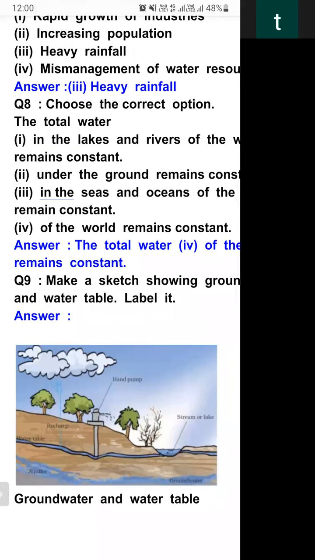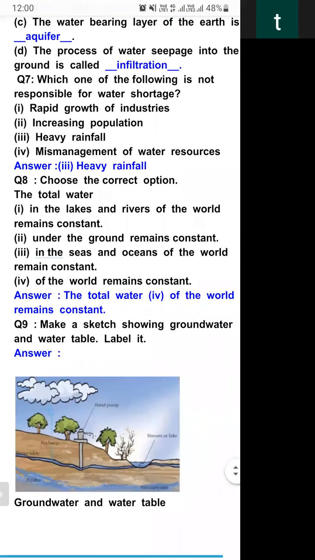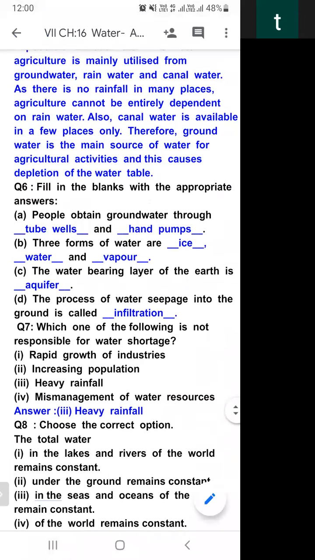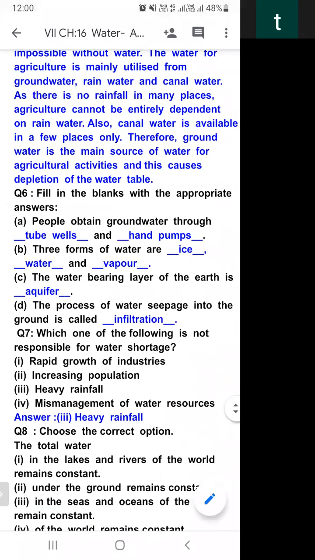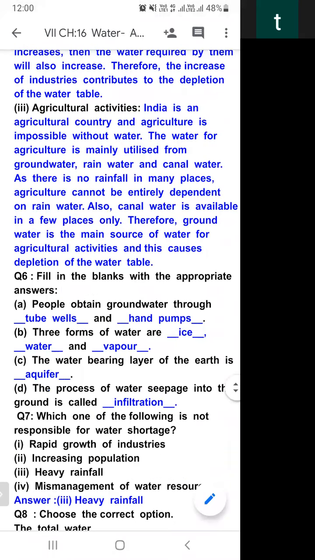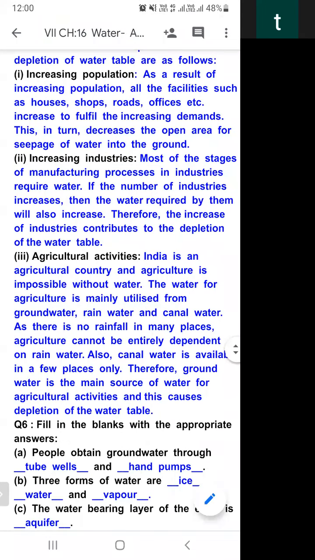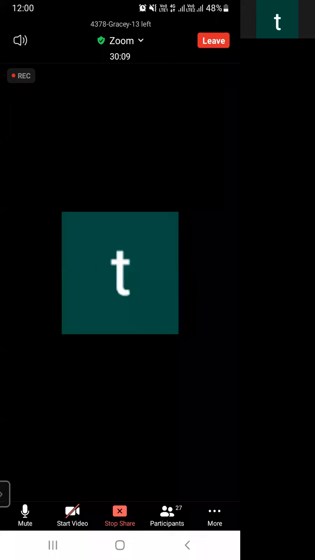So student, these are the explanations of the question answers. If you still have any doubt, you may ask your question one by one. Yes, Suresh sir.